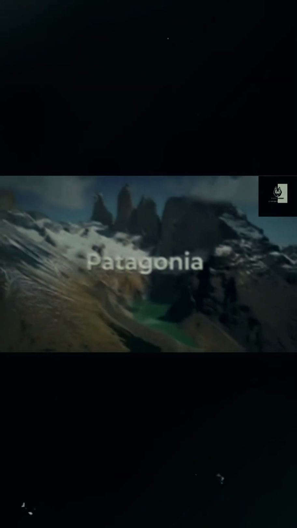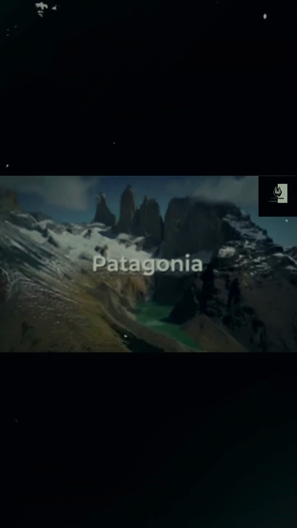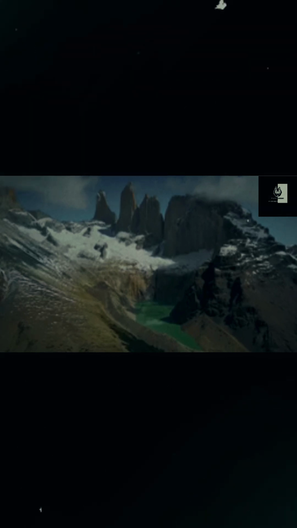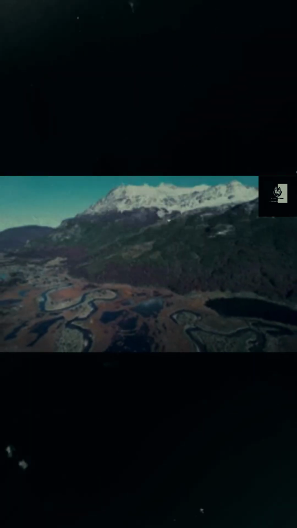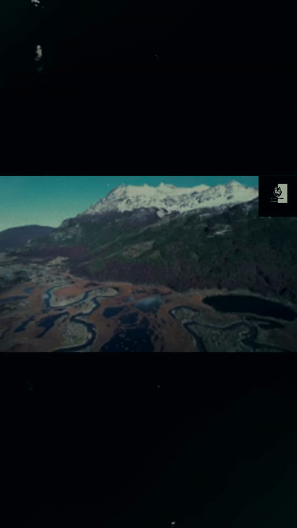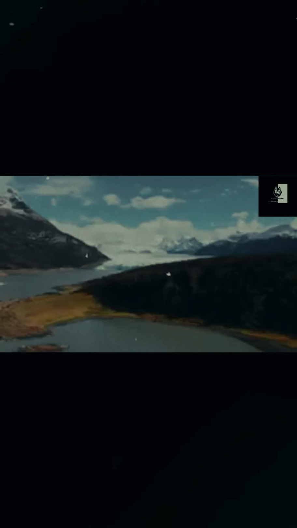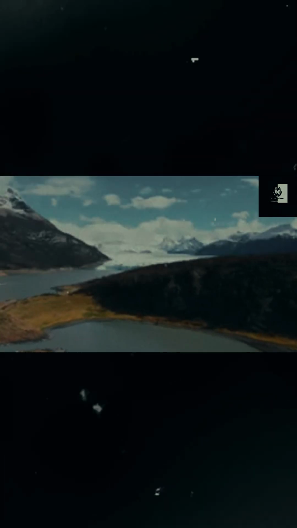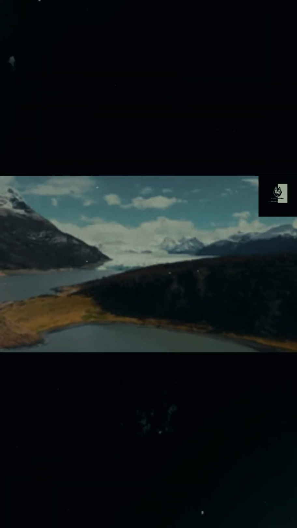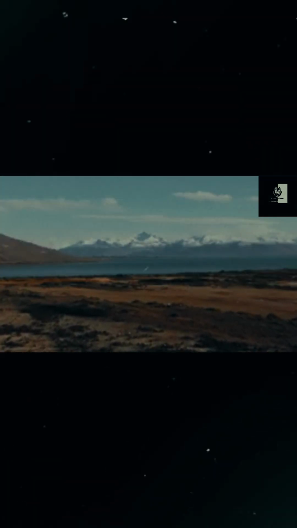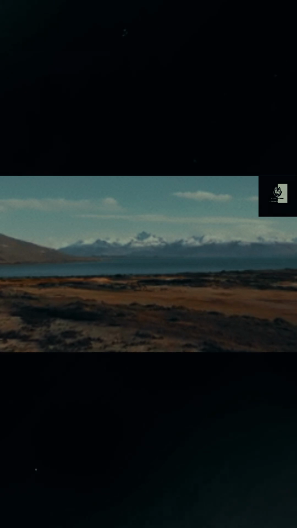Let's head over to Patagonia, which is at the southern tip of South America, and it covers both Argentina and Chile. It's a region of great biodiversity. It's known for its landscapes of mountains, vast grasslands, and glaciers with windswept plains. Separated from other regions by natural borders, including the Andes Mountains to the west and deserts to the north, Patagonia has developed independently from ecosystems in Central and Northern South America.